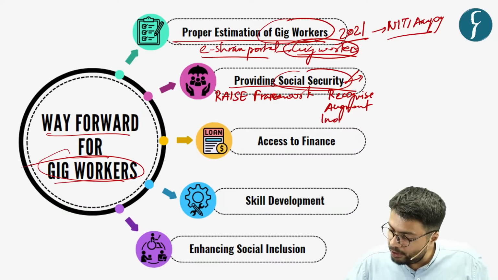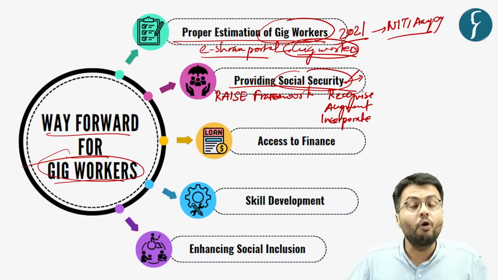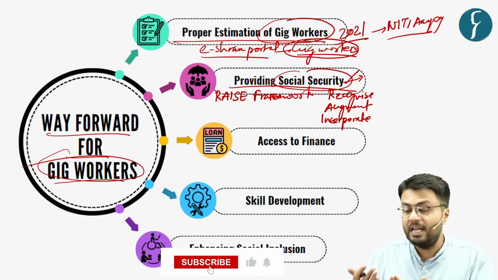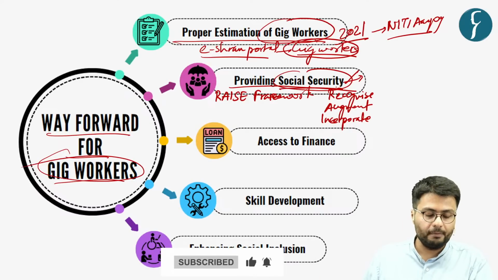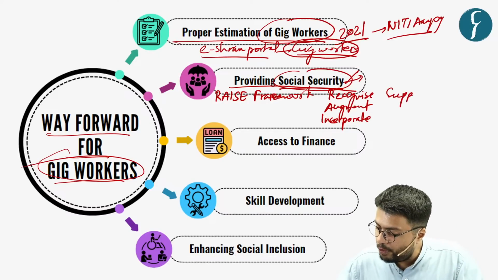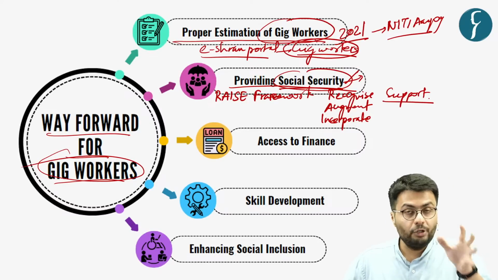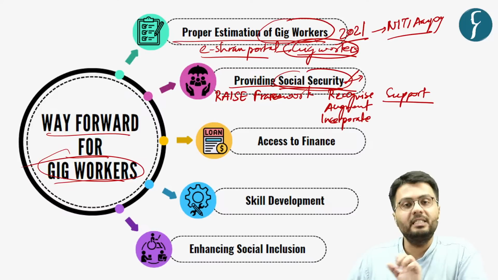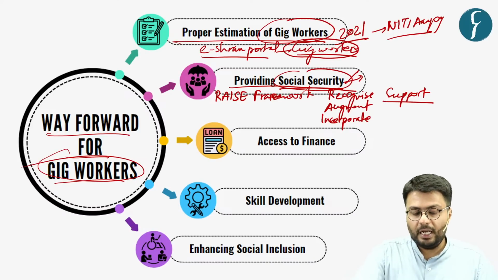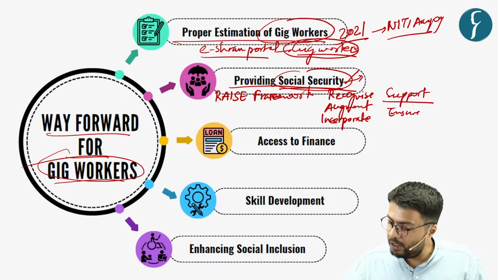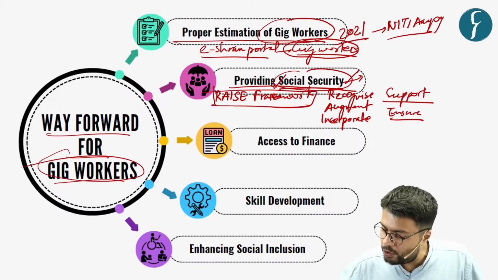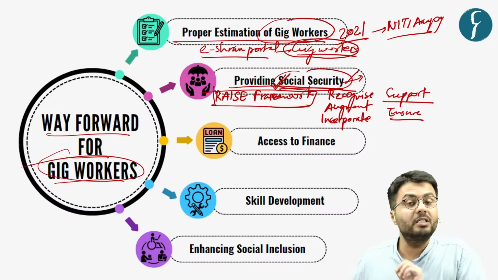Also, there is a need to incorporate suggestions from both the corporate sector that employs these gig workers and the representatives of gig workers in general, so as to estimate the ideal way forward for providing them with social security. Also, there's a need to extend support to these gig workers, so that they are made aware of what kind of government benefits exist for them and how to utilize these benefits. And also, there's a need to ensure that benefits are given to every gig worker in the country. So this is what the RACE framework provides in order to extend social security to gig workers.